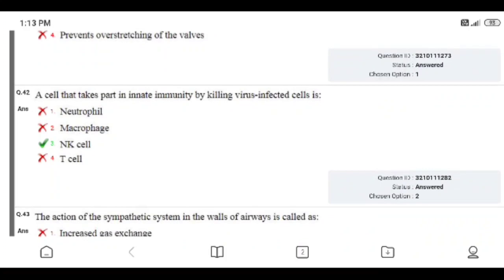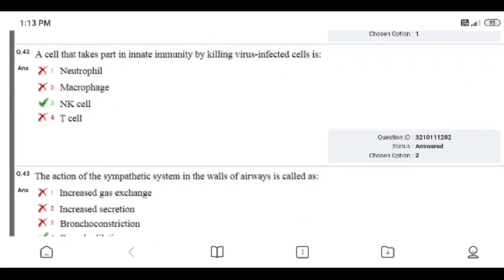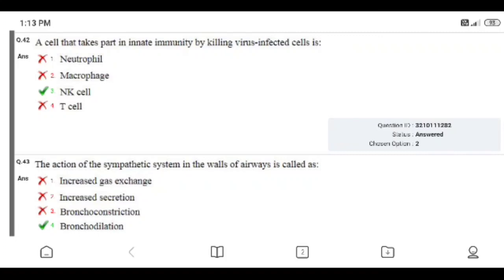Question number 42. A cell that takes part in innate immunity by killing virus infected cells is: neutrophil, macrophages, NK cell, or T cell. Right answer is NK cell. I gave answer 2, which is wrong. NK cell is the right answer. A cell that takes part in innate immunity by killing virus infected cells is NK cell.